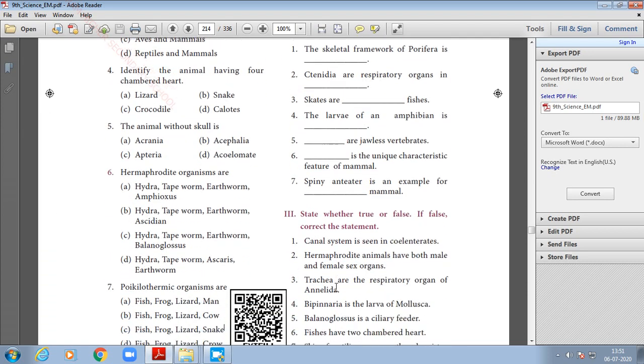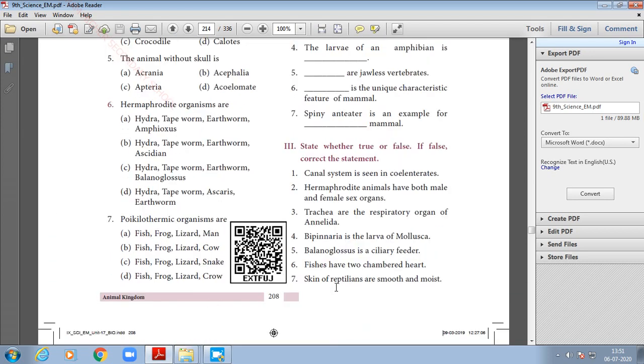State whether true or false. If false, correct the following statements. So as you are grown up children, you are in 9th standard, it is not just that you have to mark true or false. If at all the statement is true, you have to just write true.